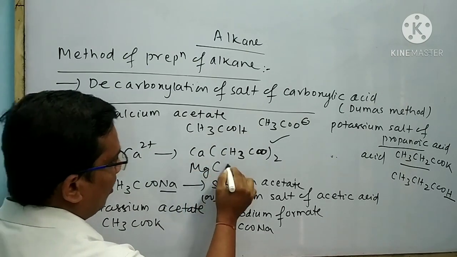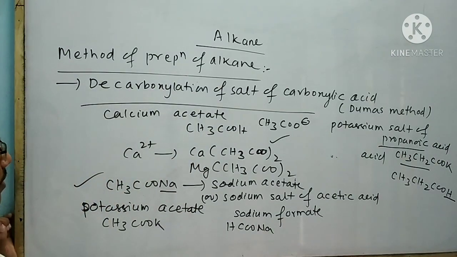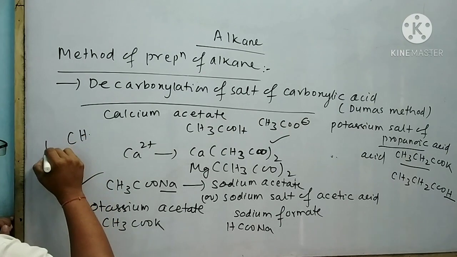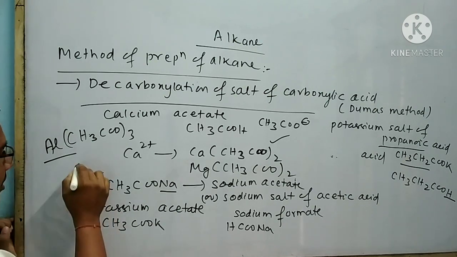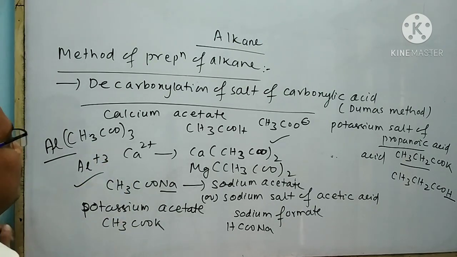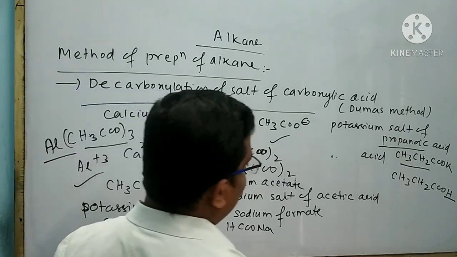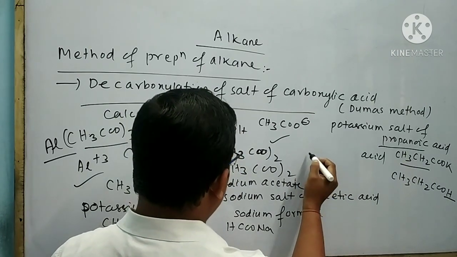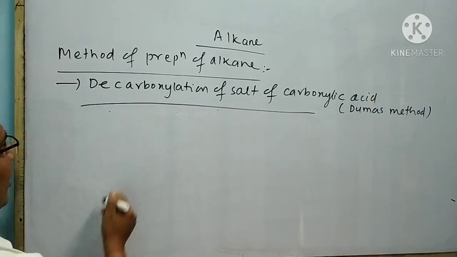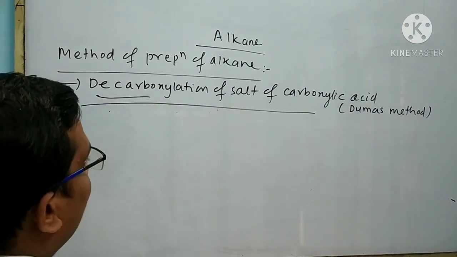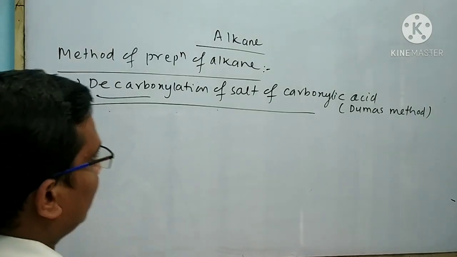This is the formula of magnesium acetate. You can also write the formula of aluminium acetate. This is the formula of aluminium acetate. Here aluminium maintains trivalency, so it is bound to give three CH3COO minus ions. You can also write the formula of calcium formate. This is the formula of calcium formate. Now think about the word decarboxylation. Decarboxylation means loss of carbon dioxide or carbon monoxide.